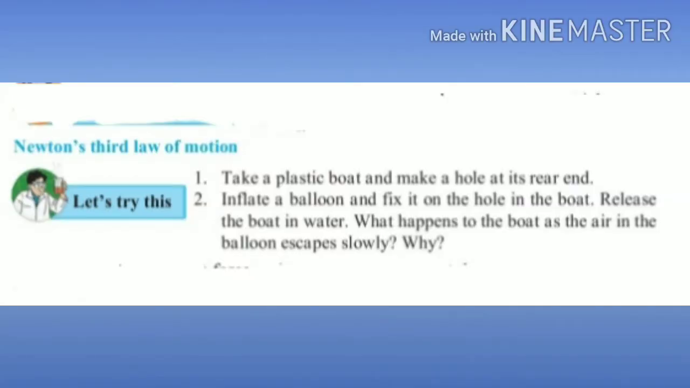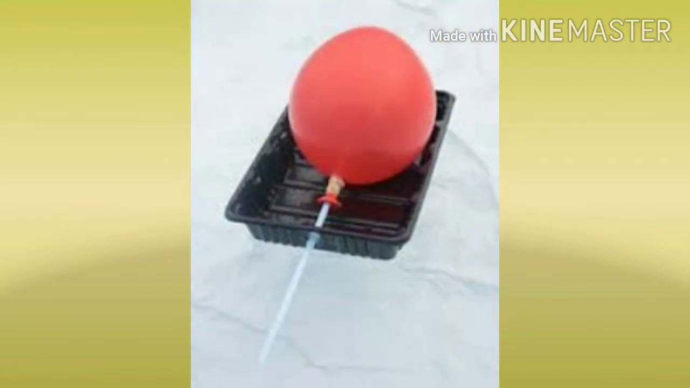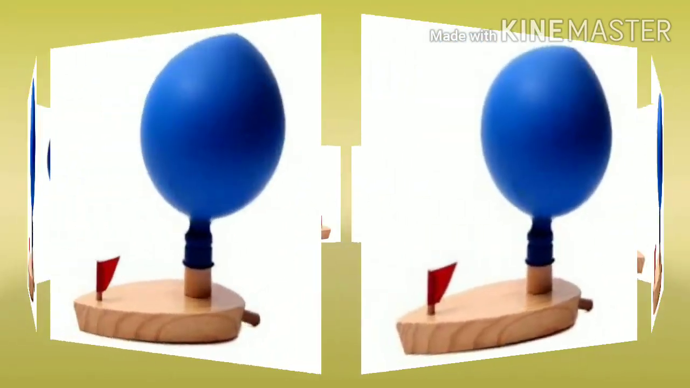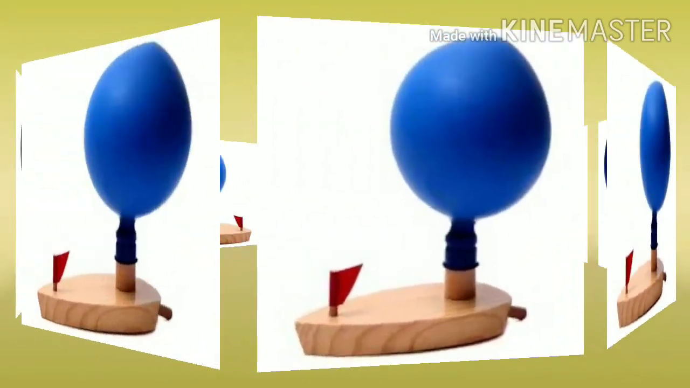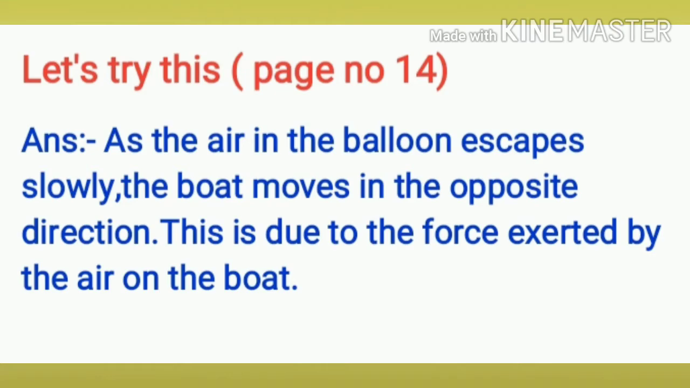Before discussing this concept, we are going to discuss two important questions. Those are given in Let's Try This on page number 14. Everyone read those two questions. The answer to those two questions is: as the air in the balloon escapes slowly, the boat moves in the opposite direction. This is due to the force exerted by the air on the boat.